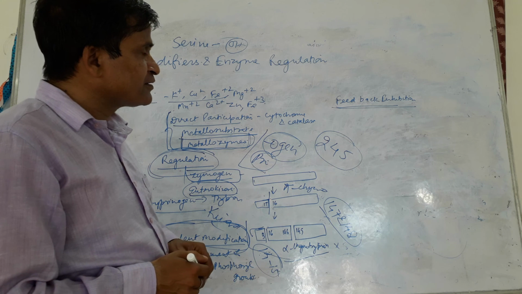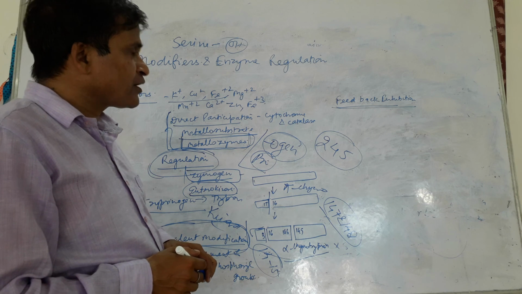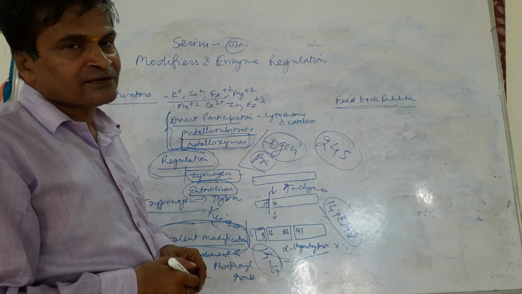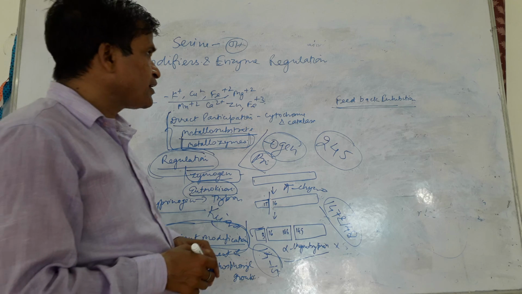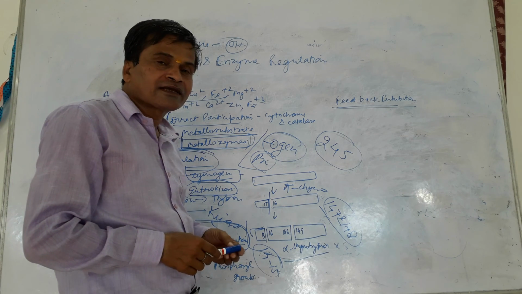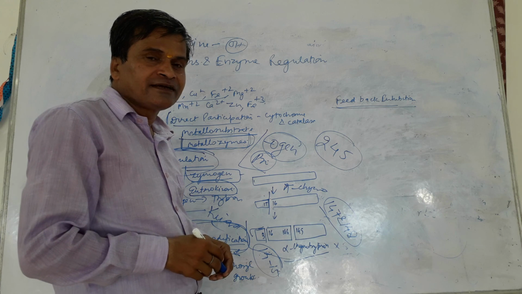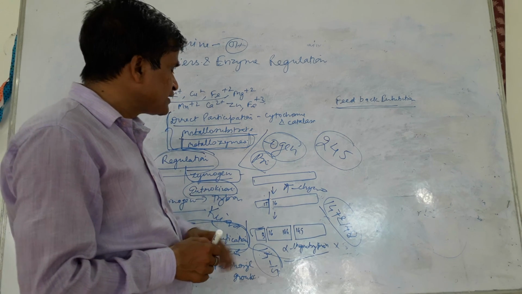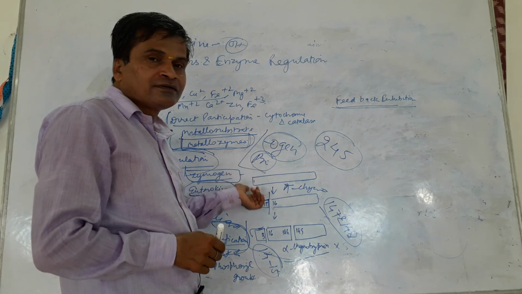So feedback inhibition is also a major process for the regulation of the enzymatic activity, in which the activity of the enzyme is regulated by its end product. So these are regulation.